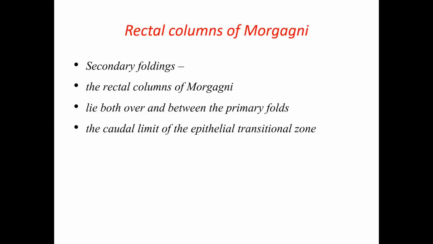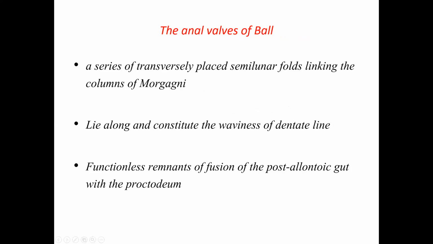These are the secondary foldings, the rectal columns of Morgagni. The three primary folds, the major cushions, will be there. Over the cushions, you will have the rectal columns of Morgagni. The caudal limit of these columns will have the epithelial transition zone. The lower ends of the columns of Morgagni are united by cup-shaped anal valves, or anal cusps. Into these anal cusps or valves, the anal glands will open and discharge the mucus. Anal valves of Ball.